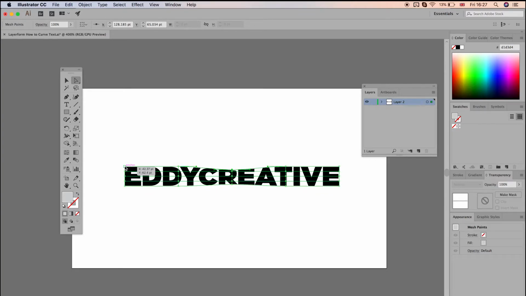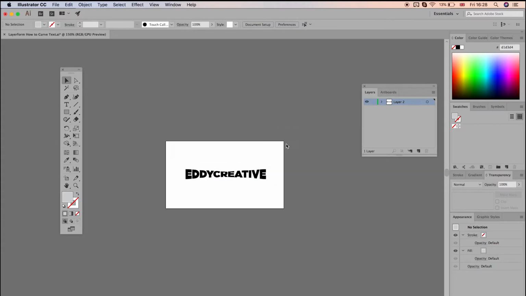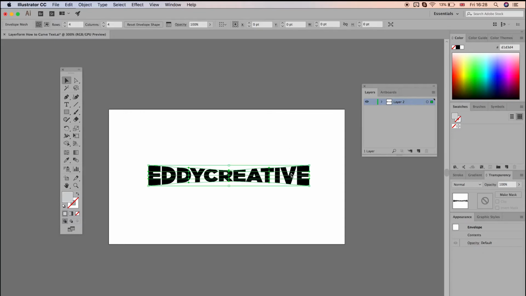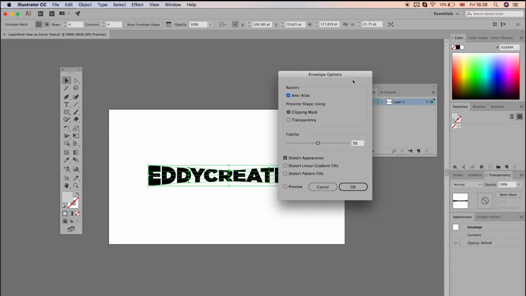So if you want to be a little bit more meticulous with the stuff that you're distorting or manipulating, then you can. This is why number two is a little bit more advanced, because you can create some very cool text effects just with this alone. And then of course you can go into the settings and change things around a little bit, mess with the fidelity, not that you really need to. I'd probably keep things default, but yes, you can also distort pattern fills, distort linear gradient fills, and yeah, it's a little bit more complex than number one, but that is number two really.